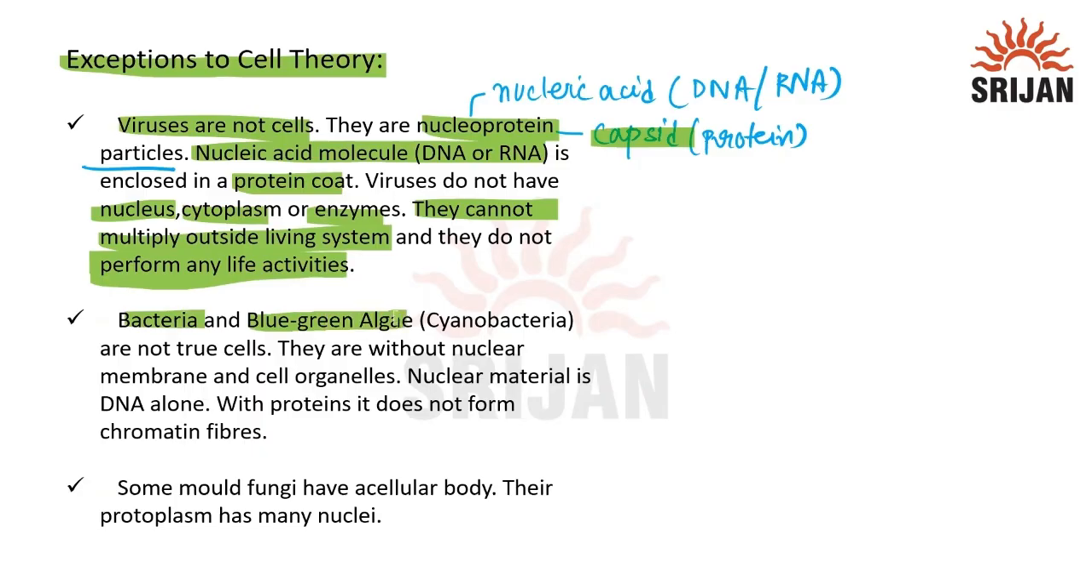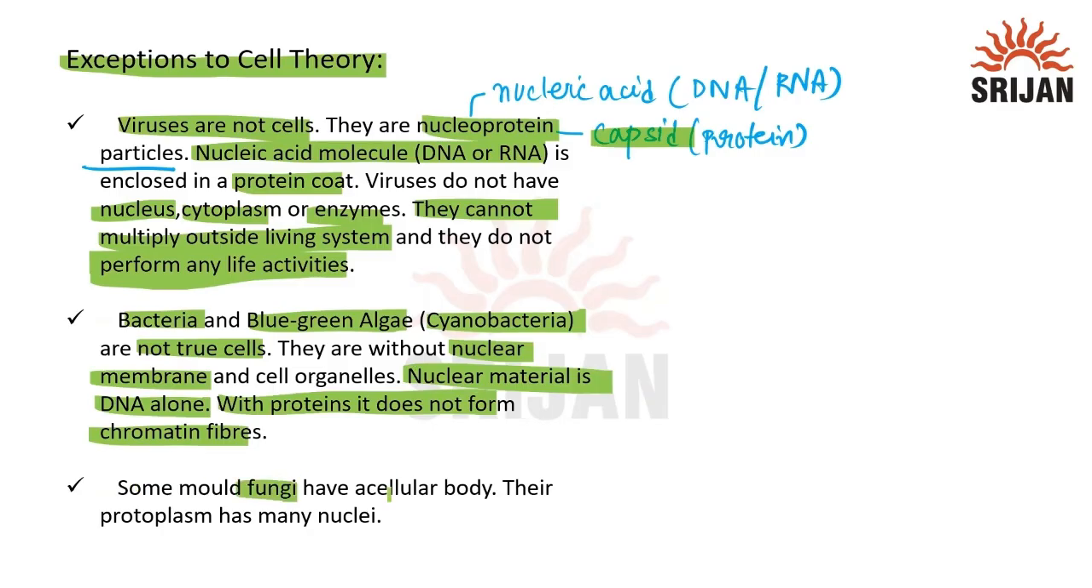Now, bacteria and blue-green algae, that's called cyanobacteria. They are not true cells. They are called prokaryotic cells. The cellular organelles present in them are without membrane. The nucleus present in them is also without a nuclear membrane. The nuclear material is not packed. There is DNA alone present. The proteins don't form chromatin fiber there. Also, they don't have any membrane-bound organelles. That thing also we need to know.